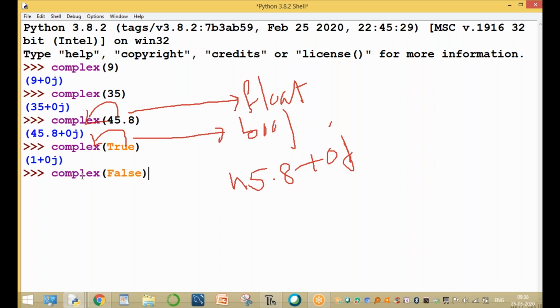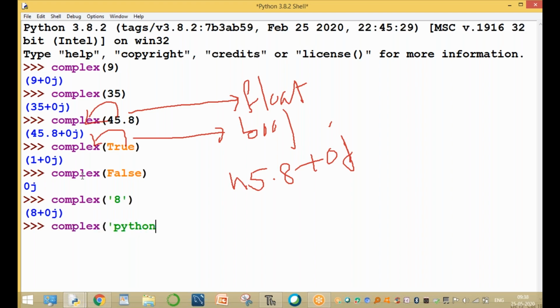This value is 0 plus 0j. That is 0j. Converting other types into complex: for example, we are trying complex of a string value. The string value is 8. The string 8 is converted into 8 plus 0j.